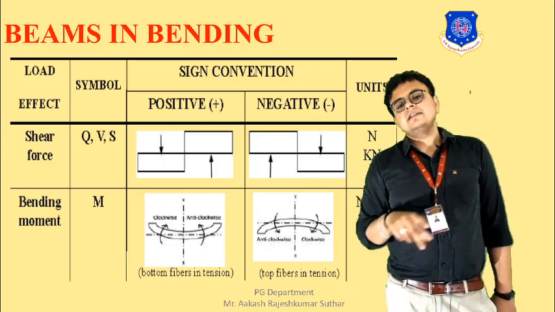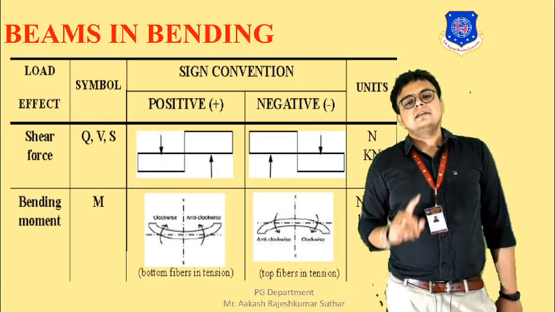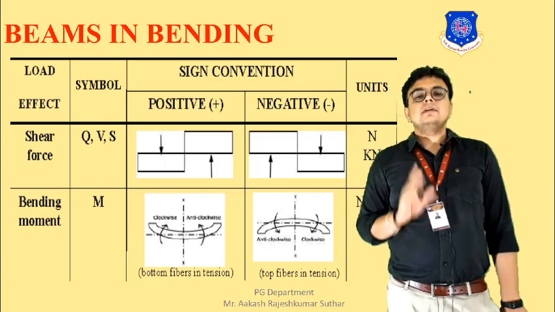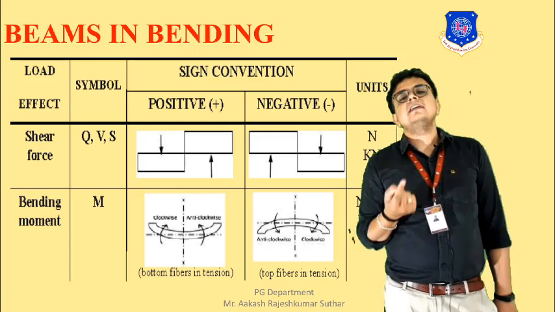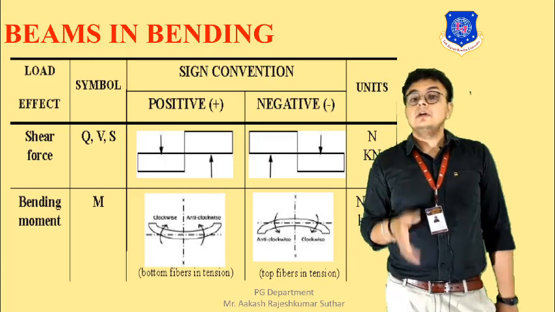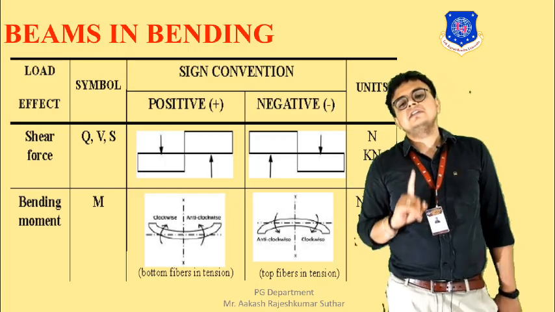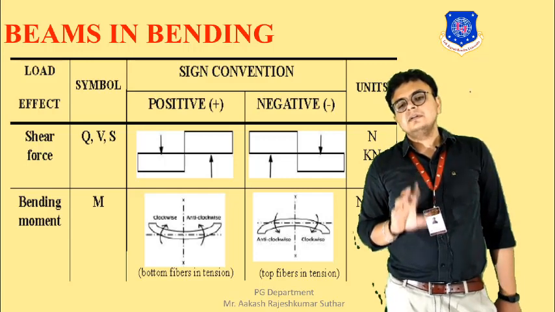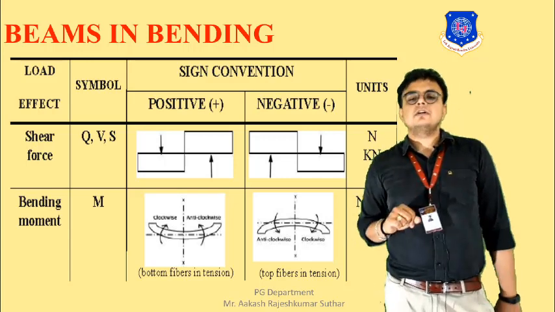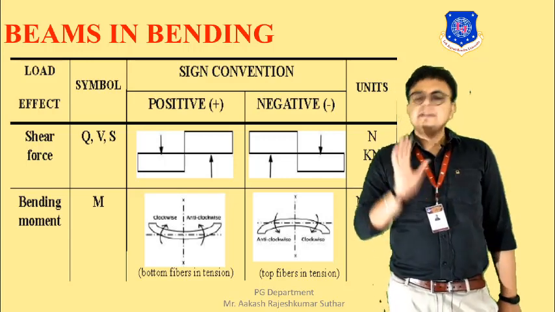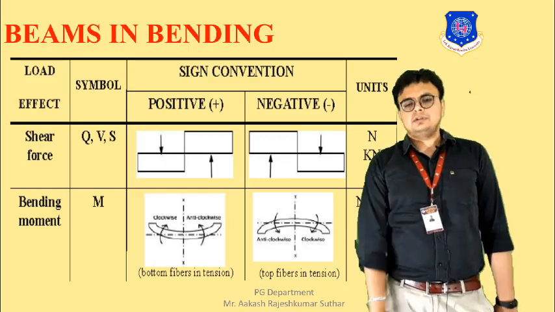On the left side, if the shear force is acting in the downward direction, then it is termed as positive. On the right side, if the shear force is in the upward direction, that is also positive. But if on the left side the shear force is in the upward direction, that is termed as negative. On the right side, if the shear force is in the downward direction, then it is also termed as negative. Basically, the units of the shear force are Newton or kilonewton.